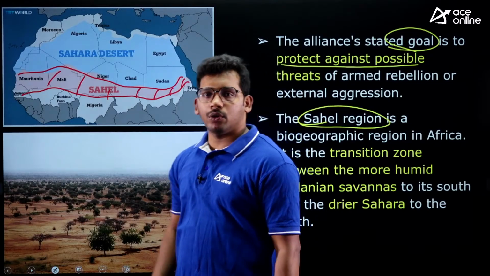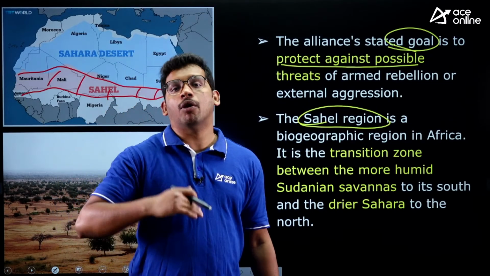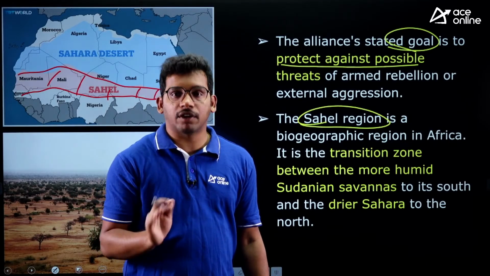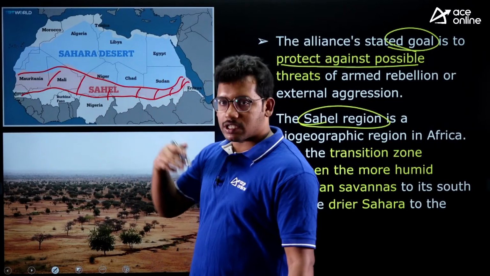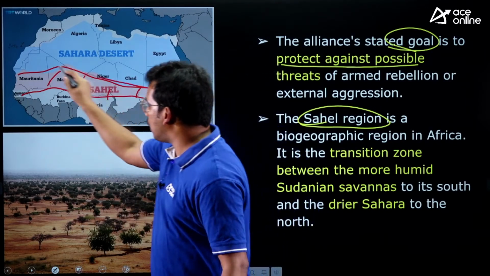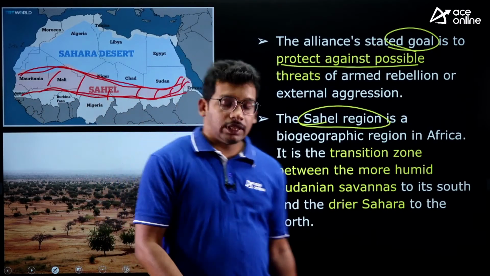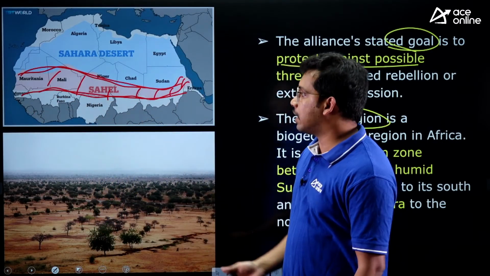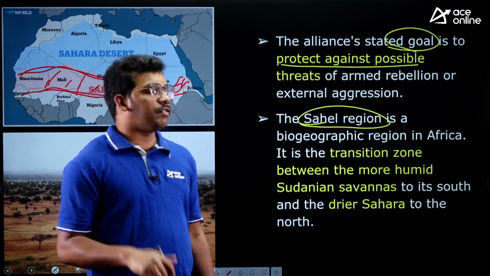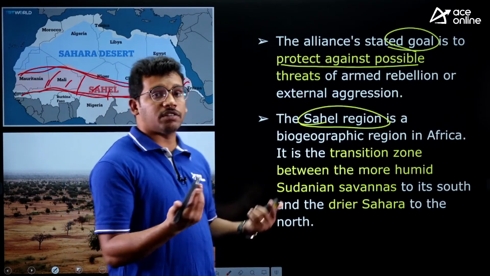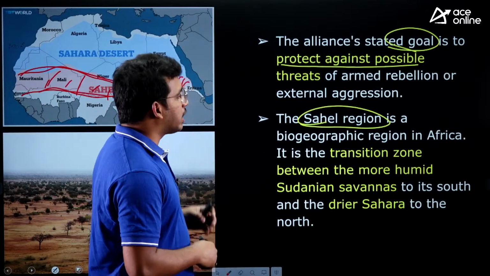Sahel is a name given to a biogeographic zone. For example, within India, we have evergreen forest, we have desert forest, we have coastal forest. Similarly, if you consider the earth's diversity overall, here we have a separate biogeographic zone. The type of landscape and the type of plantation they grow have a different quality. That's why it was given the name Sahel, and they may ask which continent the Sahel region is from. Something like that can come in the exam.